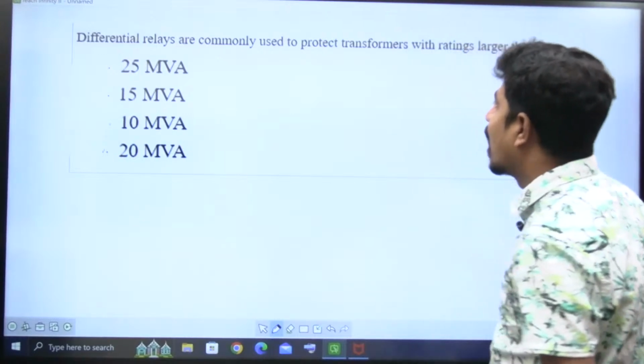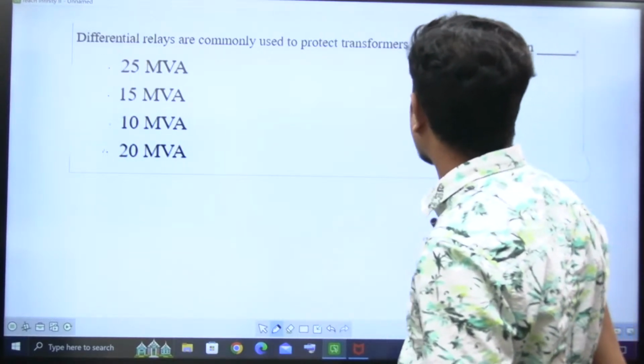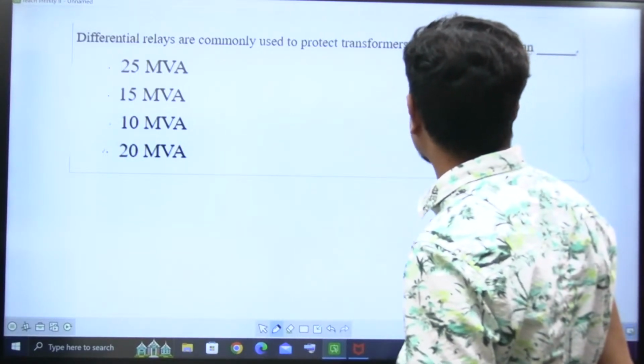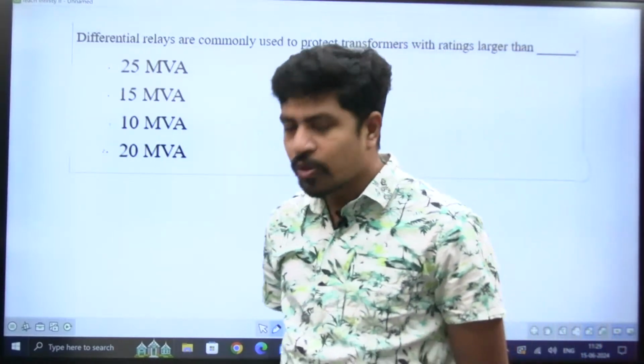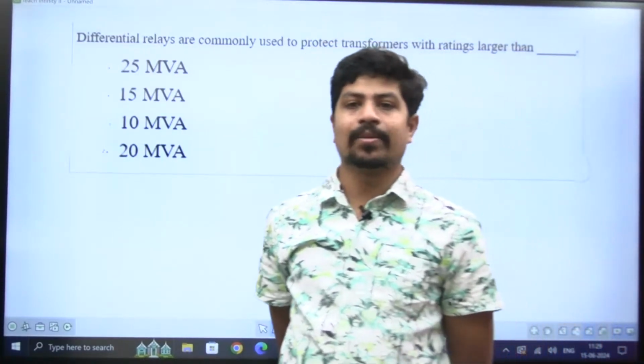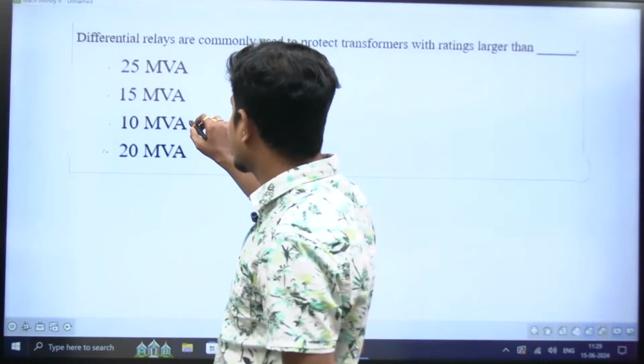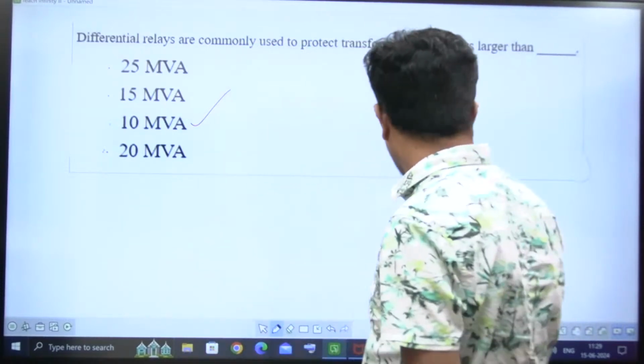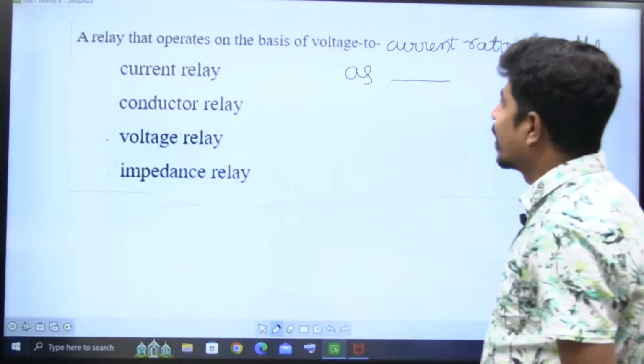Differential relays are commonly used to protect transformers with the ratings larger than. So differential relays we use for more than 10 MVA. This is the theory question, you have to remember. Option is C. Next question.